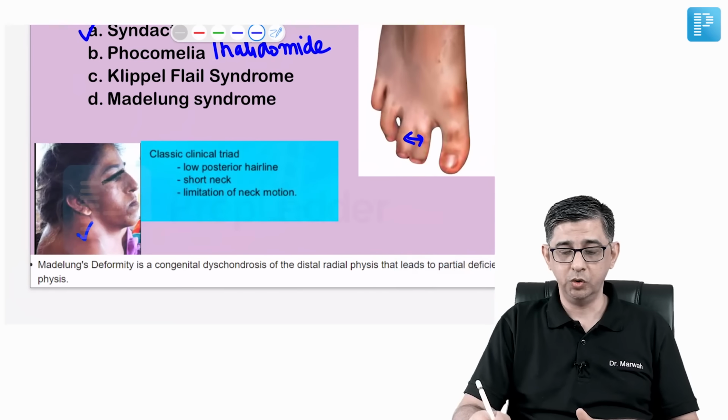This is very common in gymnasts. Madelung syndrome is characterized by problems with the growth of the distal end of the radius. I mean, that's the statement you need to remember, that there is a partial deficiency. I would just like to say that in gymnasts, due to continuous pressure on the distal end of the radius, there is a defective development of the distal end of the radius primarily. That's called Madelung deformity. Answer to this question is option A, and options B, C, D can be questions of the future years.